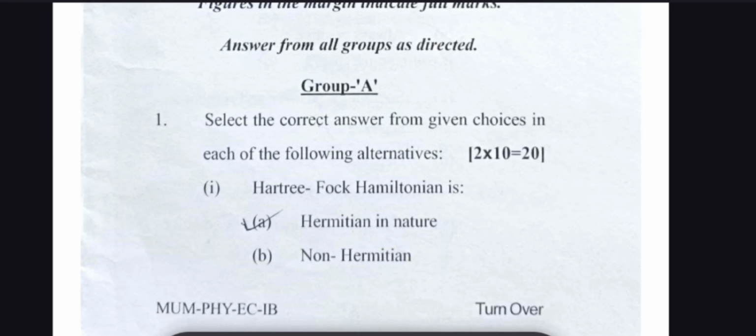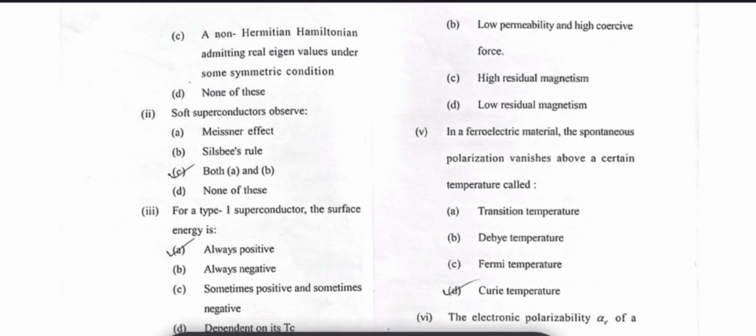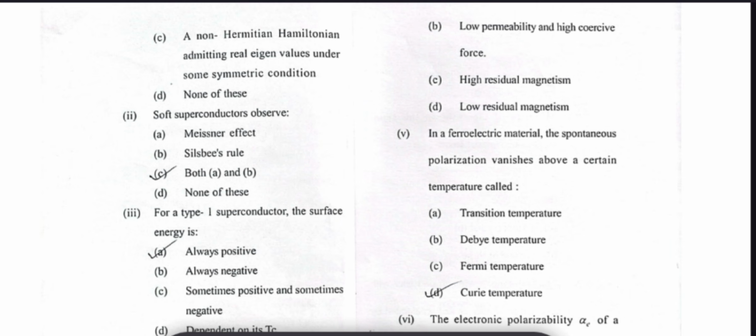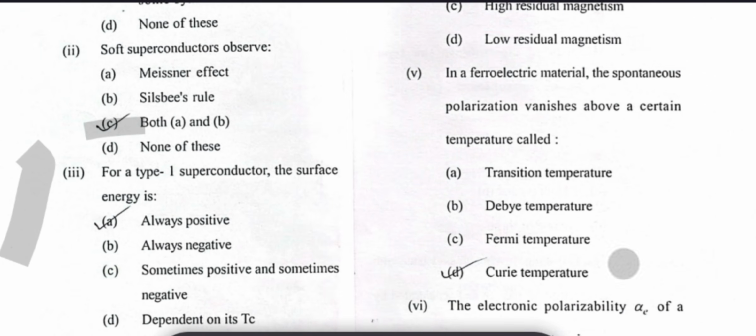So you can see these questions. Number 1, first Hartree-Fock Hamiltonian is Hermitian in nature. Sorry, this is right question. So A option is 100% correct. You can see this. And question number 2, soft superconductor observe both Meissner effect, Sem-IV rules. So June, this is correct. And question number 3.